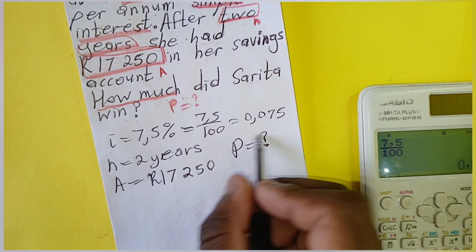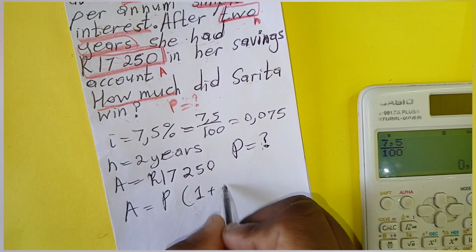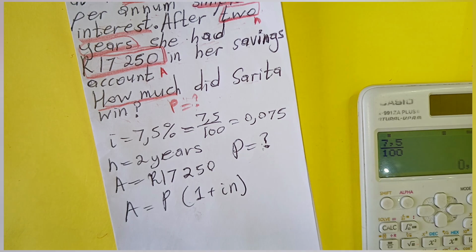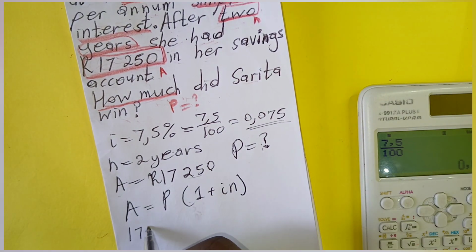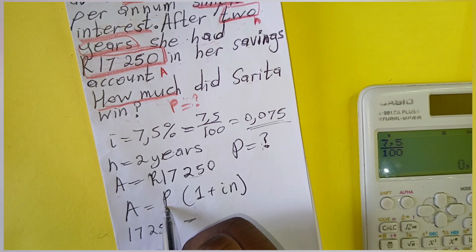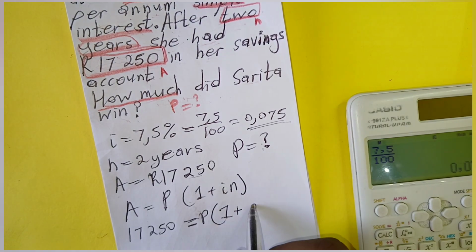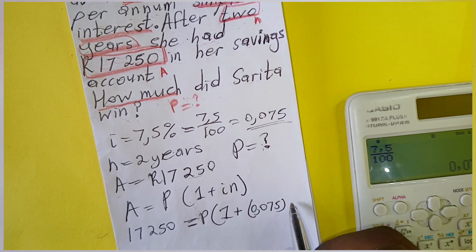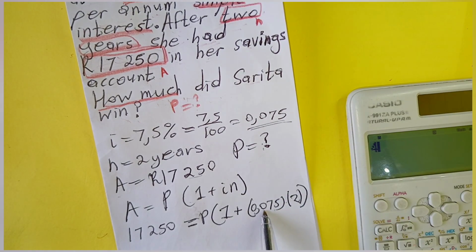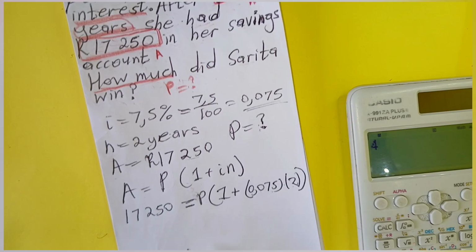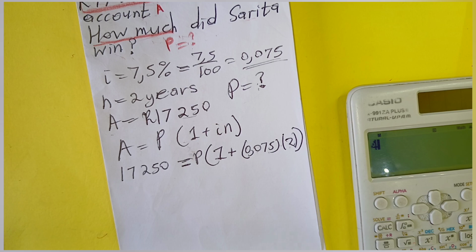So now let's get the money that Sarita got after winning the lotto. So let's substitute all our given values. We are given this one, which is 70, and P there is the one that we are looking for. And now our i value is 0.75. This one, guys, is our i value, and this one is our n. So to solve this kind of question, this one is straightforward, guys, simple.